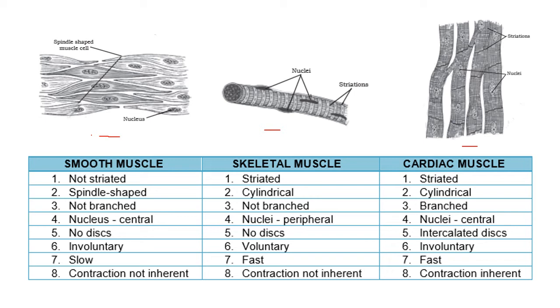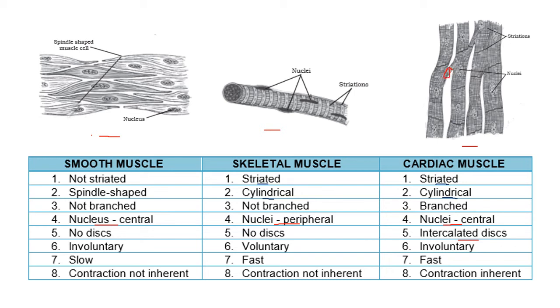The smooth muscle has only one nucleus, in the center. In the skeletal muscle the nuclei are peripheral, on the border, and they are multinucleate, means having many nuclei. The cardiac muscle has only one nucleus in the center. So you can see what is happening here. This cardiac muscle has some properties of skeletal muscle and some properties of the smooth muscle. The first two have no discs. Even the skeletal muscle has no discs. This is what is called the intercalated disc. Intercalated means near the branches. So there are discs near the branches.